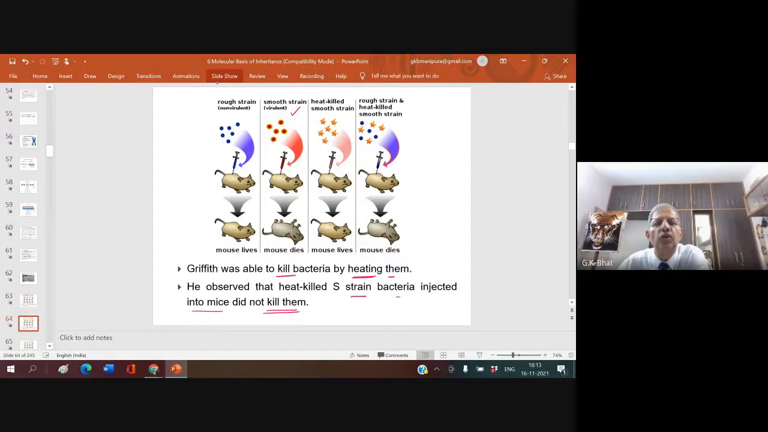So whenever the smooth strain was directly injected into the mouse, it used to die. When this smooth strain was heat killed and injected into the body of the mouse, it never used to die, it used to survive. He observed that heat-killed S strain bacteria injected in mice did not kill them.